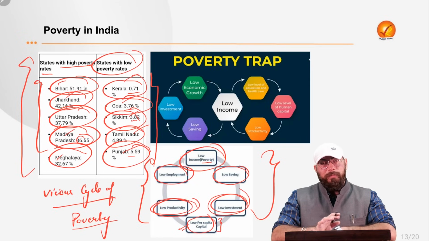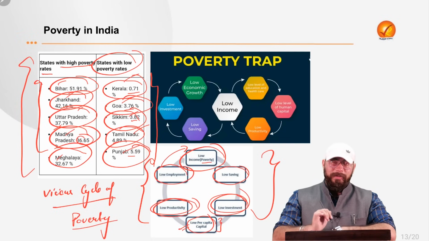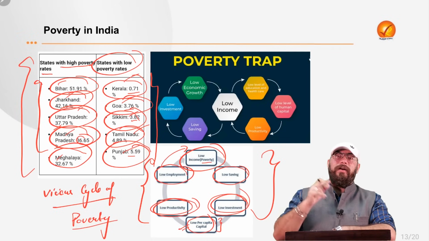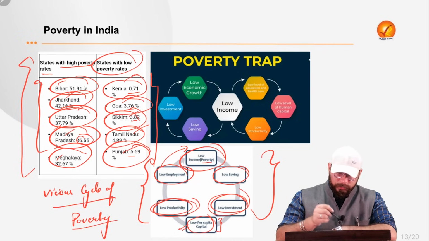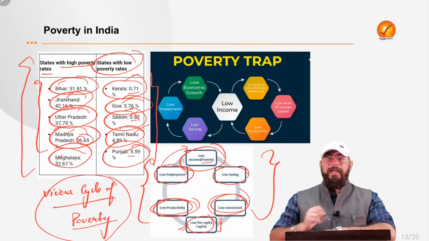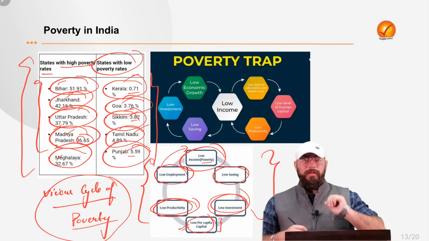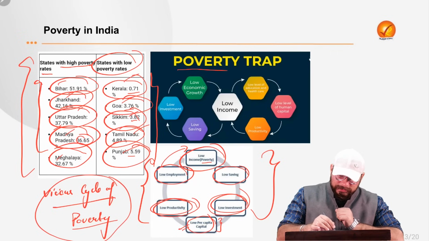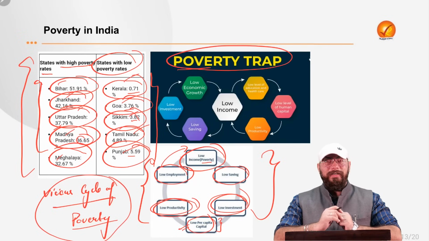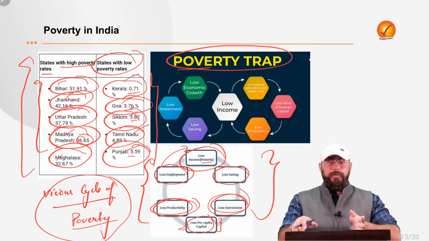Because of lower employment, again, the wages will be lower and the cycle will continue, the spiral will continue, and this is what we call the vicious cycle of poverty, where a person gets trapped in poverty. And with this, we have to understand what we call the poverty trap. Again, similar to the vicious cycle of poverty.